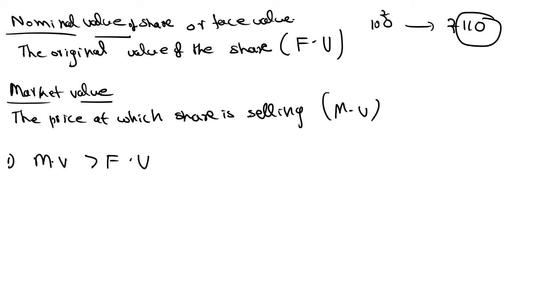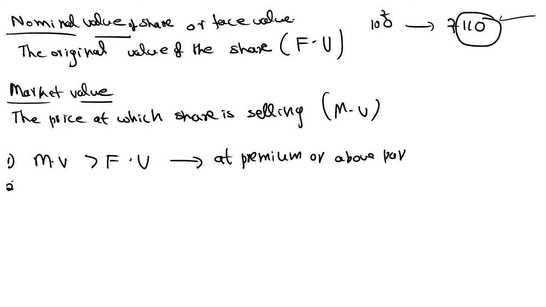Then we say that the share is at premium, or above par. That means your market value of the share is greater than the face value. Like this, 100 rupees face value, market value 110. That means the company got some profit.